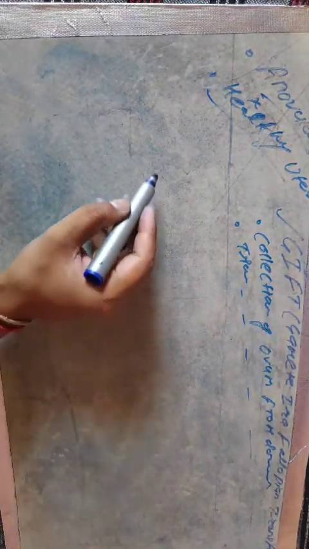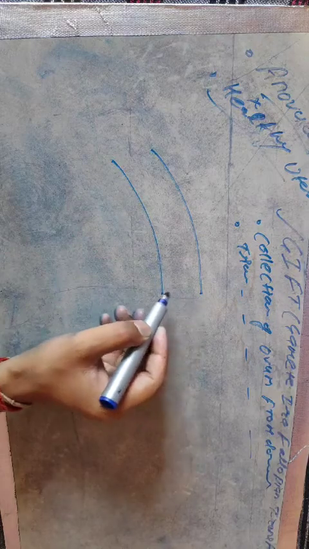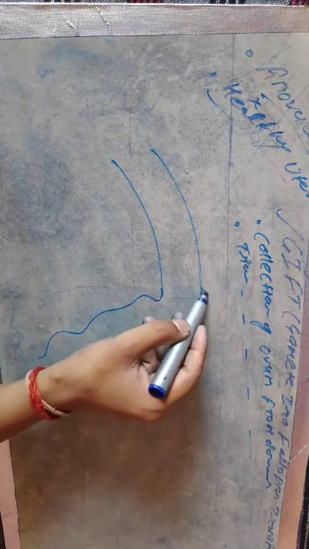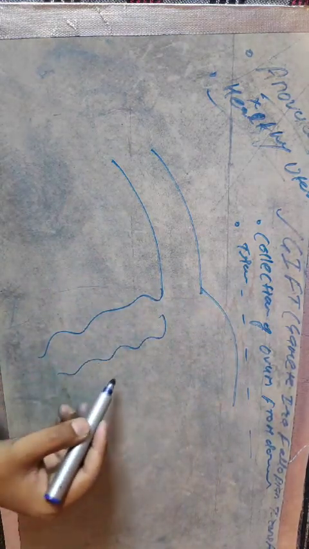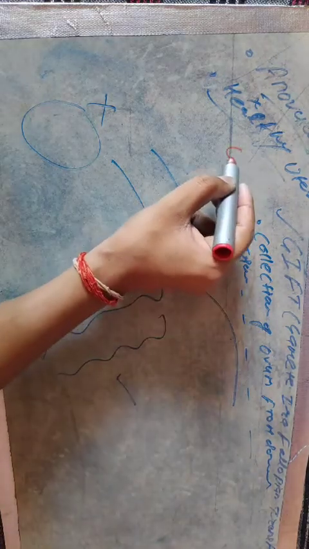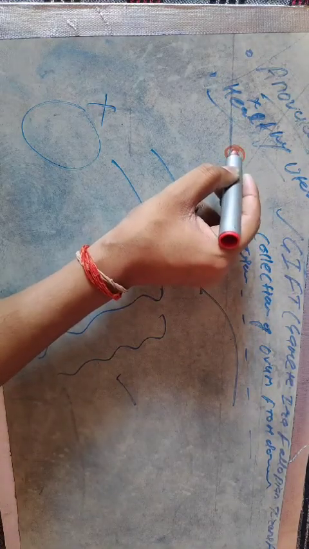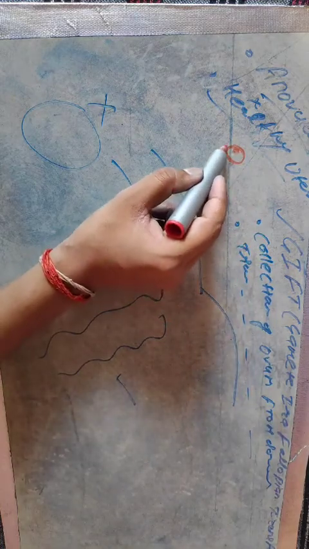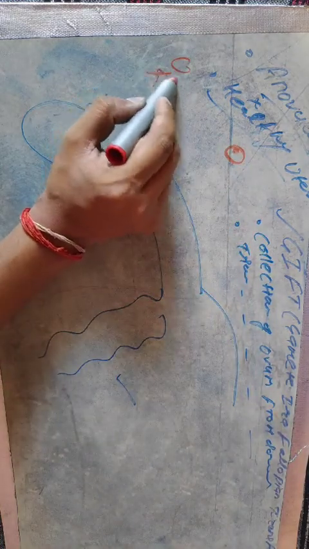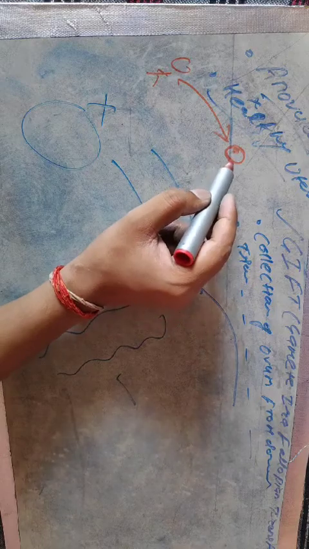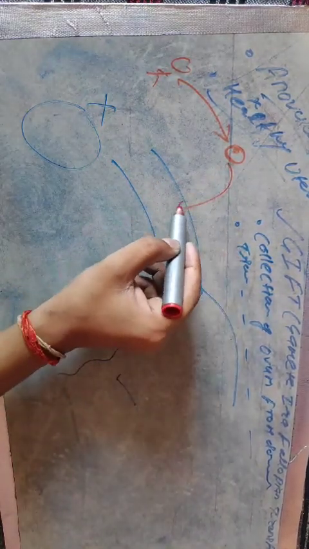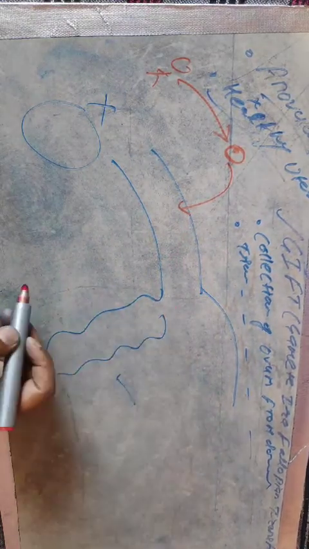Now back to the figure. This one is the fallopian tube, this is the uterus, this is the ovarian fundus. So the uterus is healthy, but the ovary is not able to produce ovum. So what happens? There is a need of artificial collection of ovum, and that ovum will be from another mother, collected by well-trained doctors and later transferred to the fallopian tube of the infertile mother.